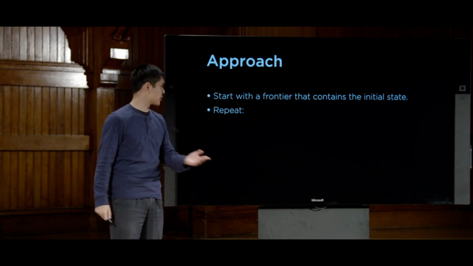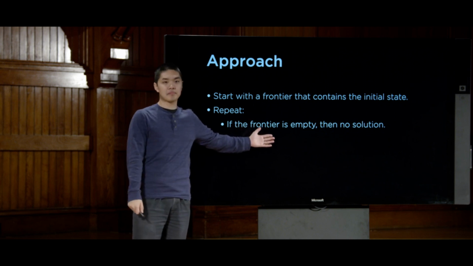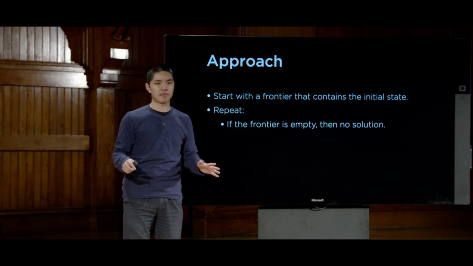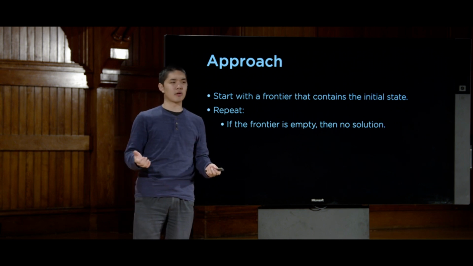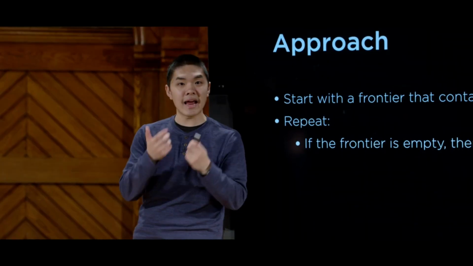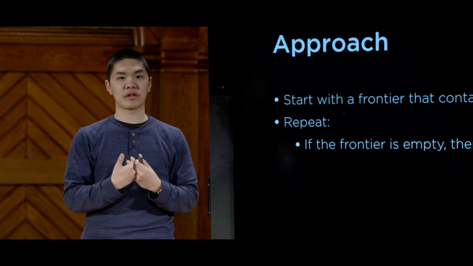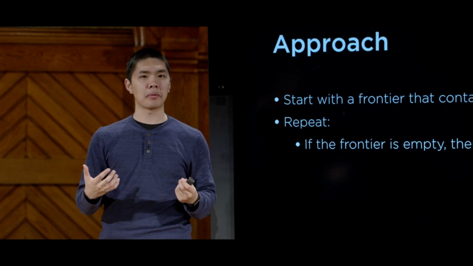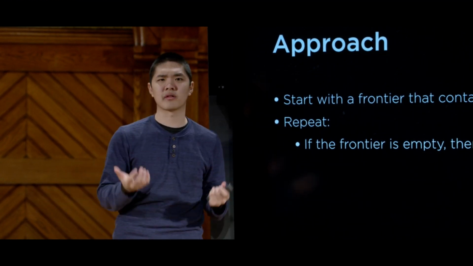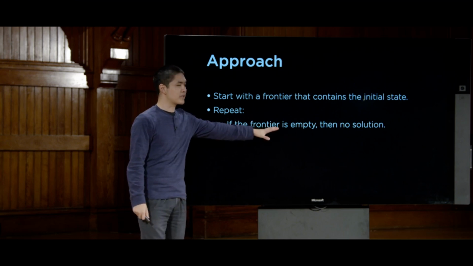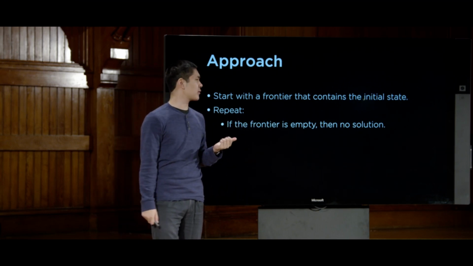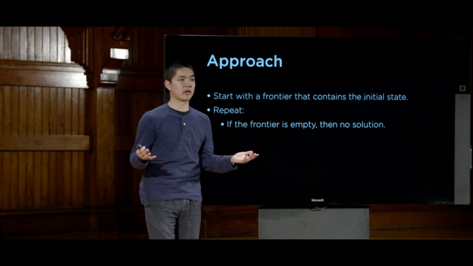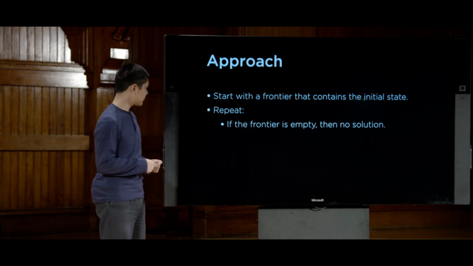The first thing we're going to do is, if the frontier is empty, then there's no solution. And we can report that there is no way to get to the goal. And that's certainly possible. There are certain types of problems that an AI might try to explore and realize that there is no way to solve that problem. And that's useful information for humans to know as well. So if ever the frontier is empty, that means there's nothing left to explore, and we haven't yet found a solution, so there is no solution. There's nothing left to explore.